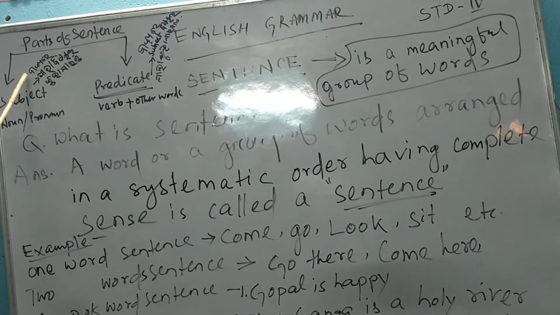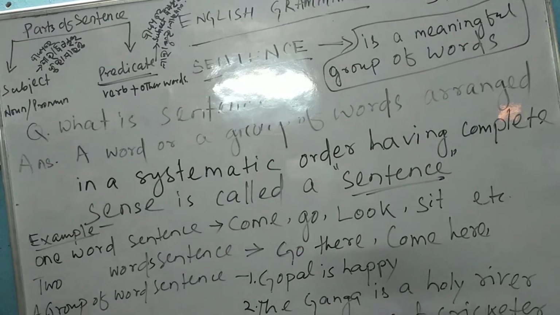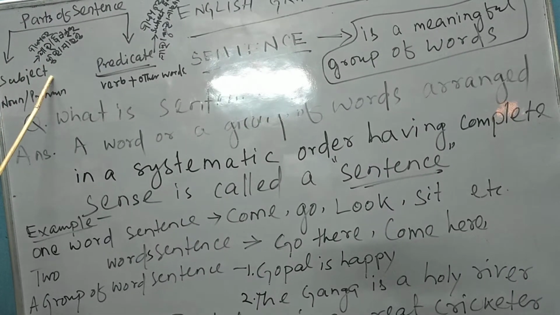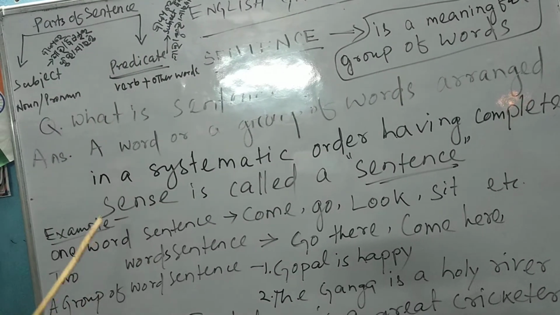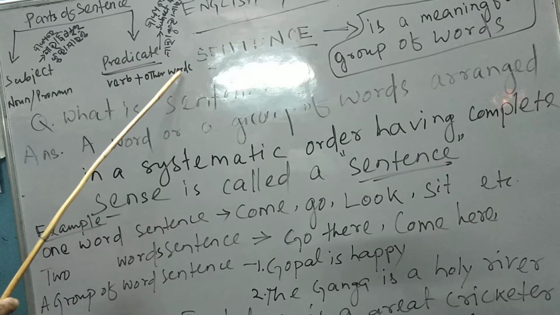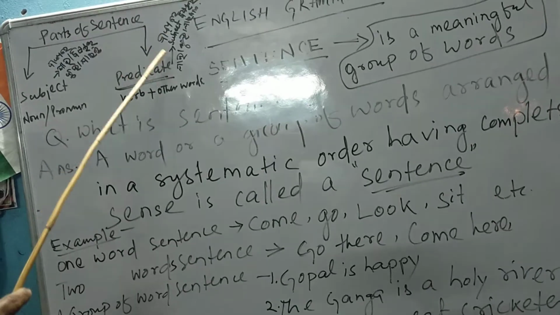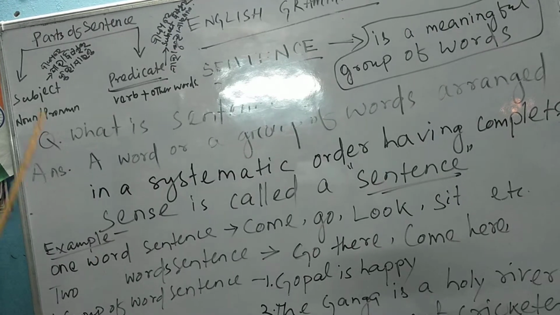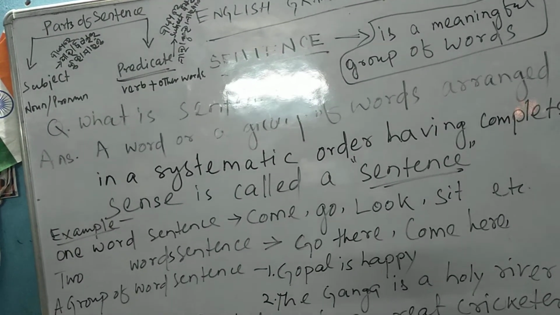Subject means the one about whom something is told in the sentence. That means, to which something is told about in the sentence. Predicate means verbs and other words assembled in a systematic order, telling about the subject of the sentence. For example, Sachin Tendulkar.